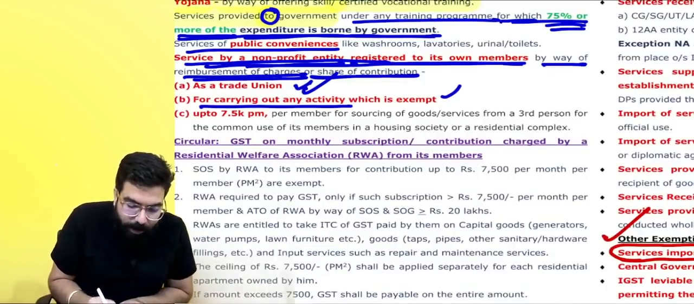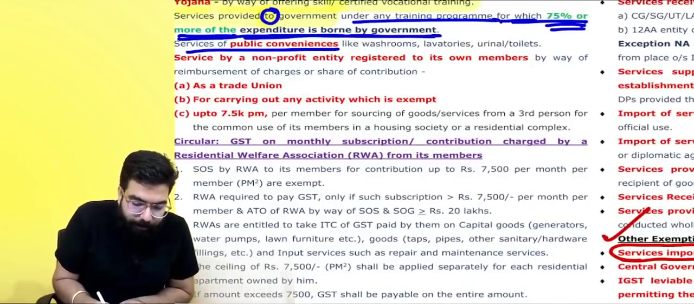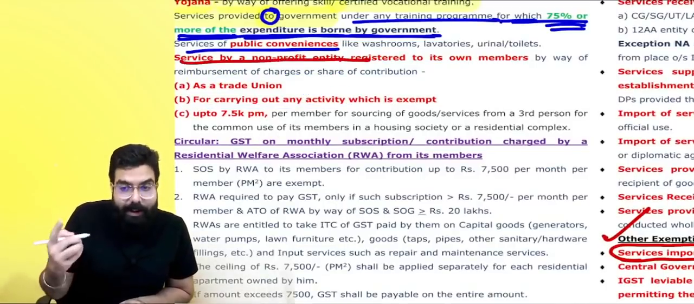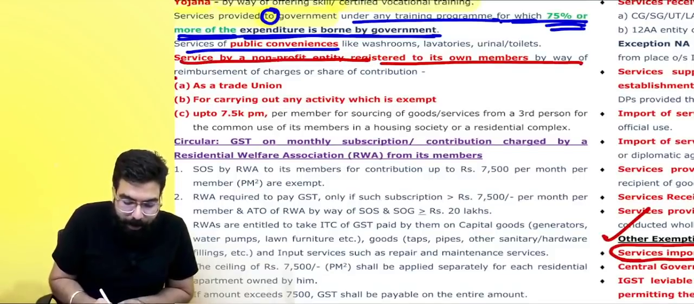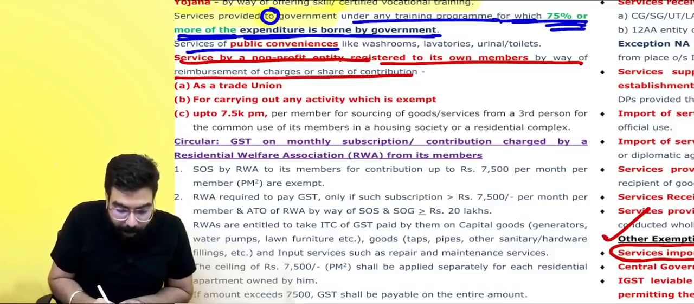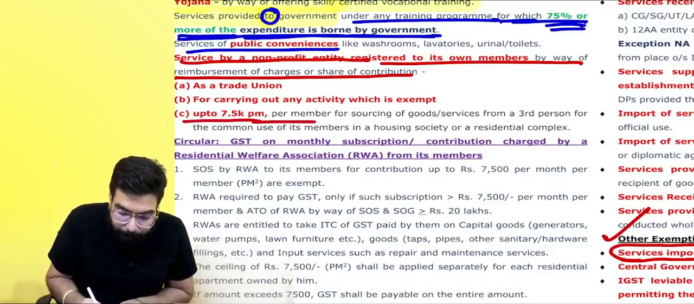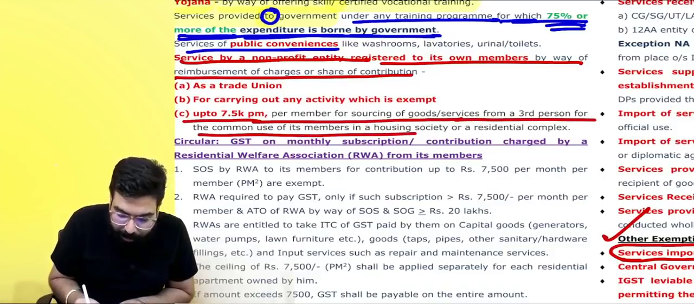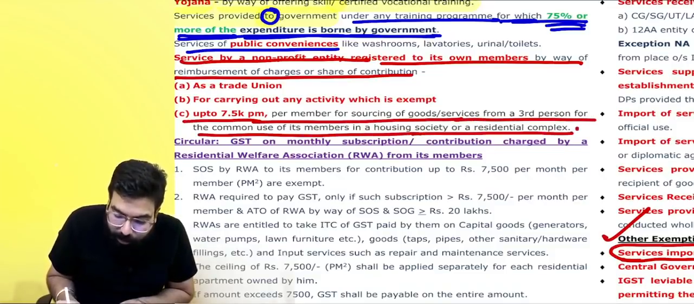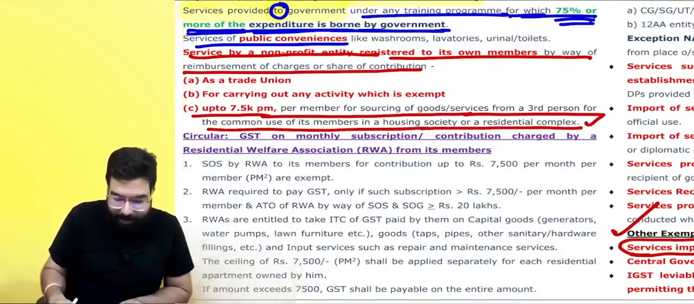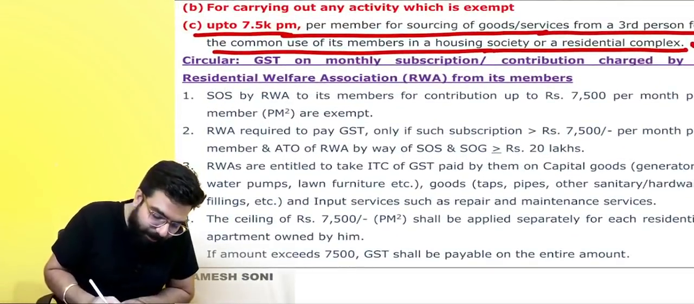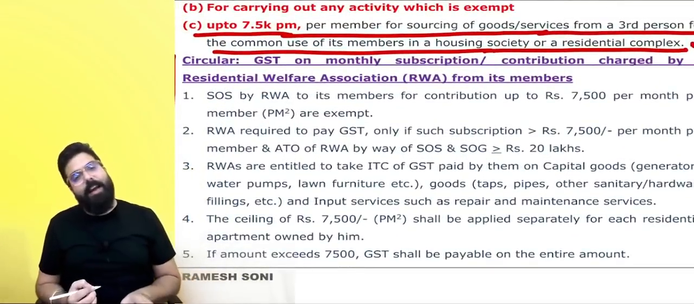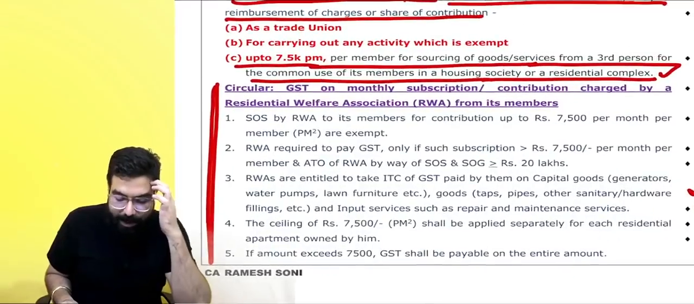So they are telling, whenever services are provided by a non-profit entity, a resident welfare association, to its member by way of reimbursement up to 7,500 per member for sourcing of goods and service from a third person for the common use of the members in a housing society or a residential complex, it shall be exempted. Now people went ahead and asked some questions, and clarifications have been given. What is the question people asked?